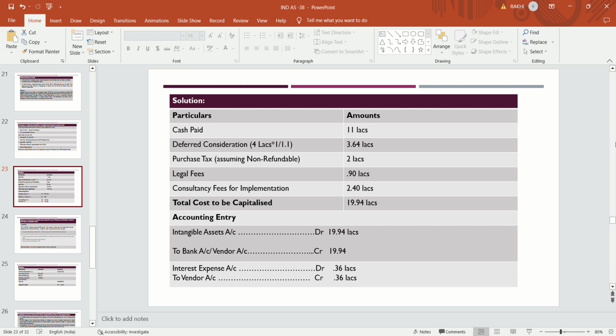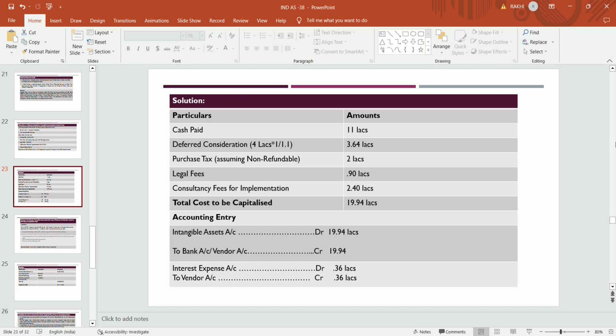Now, purchase tax: as it is not mentioned in the question whether it is refundable or non-refundable, we assume it is non-refundable and include it in the cost of the intangible asset.